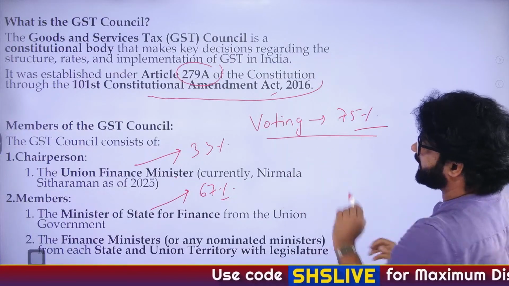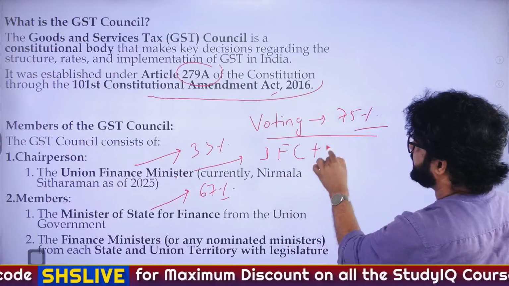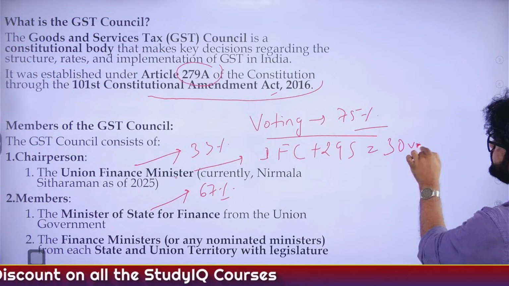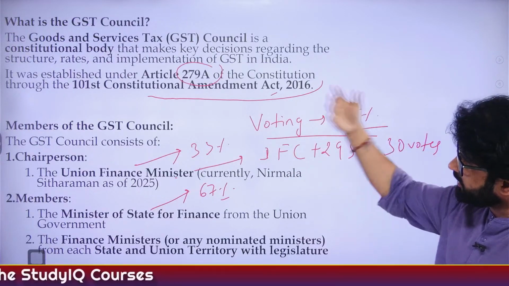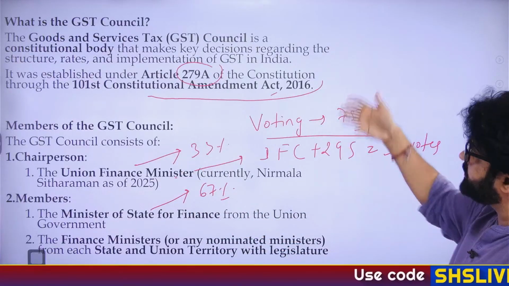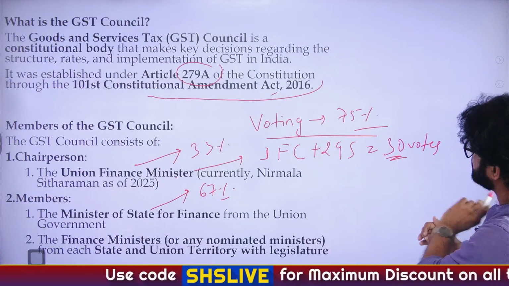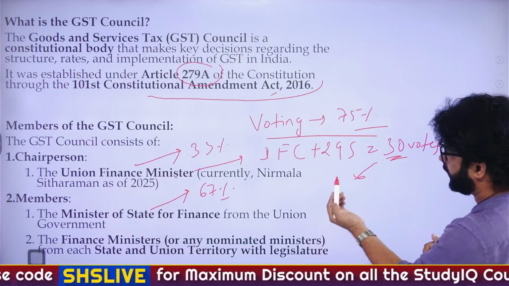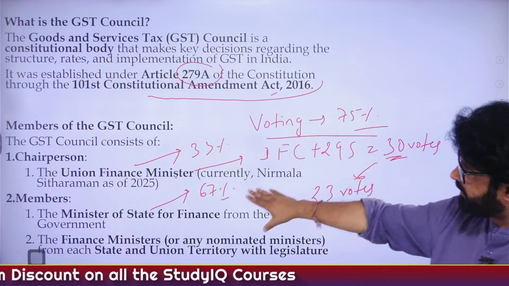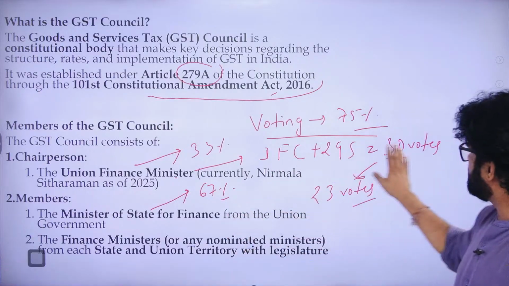Let's say there are 30 people, one finance minister, and then 29 representatives from states. So total vote here is 30 votes. Now if something has to pass, so they have taken a decision, GST Council, if that particular decision has to go through, has to pass finally, they need 75% of 30, which translates to approximately 22 point something. So they need 23 votes. So what we have just discussed: finance minister 1, 29 representatives from states, total 30 votes.